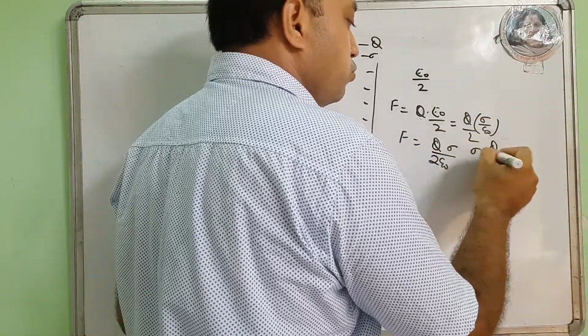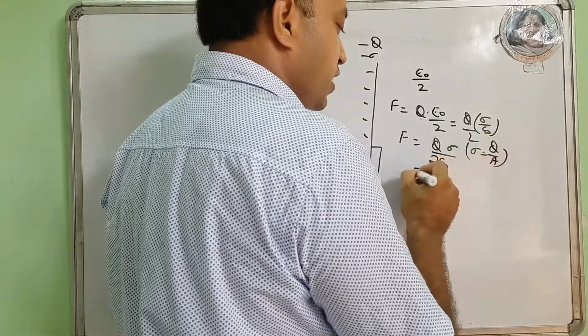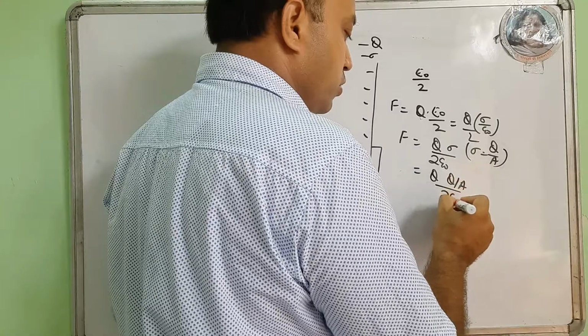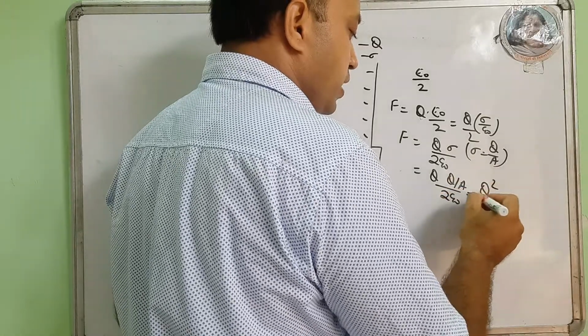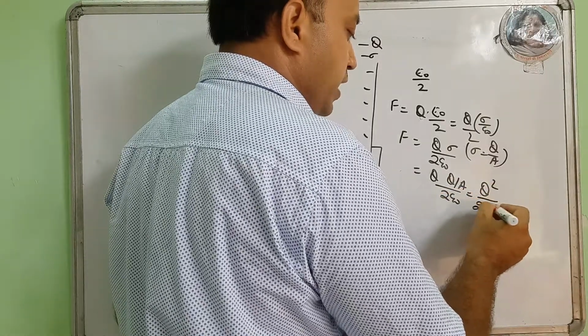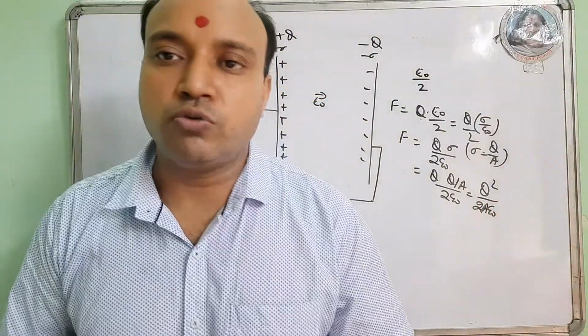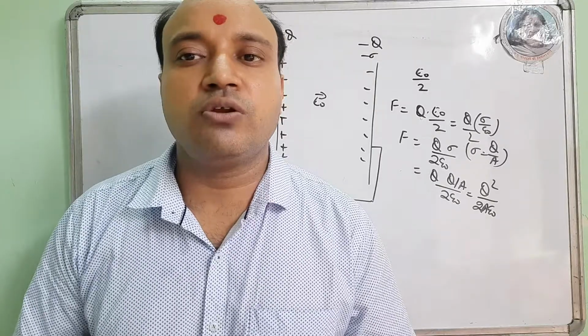Sigma is Q by A. I substitute the value: Q by A by 2 epsilon naught. So it is Q square upon 2 A epsilon naught. This is the formula for the force between two parallel plates placed at a very close separation.